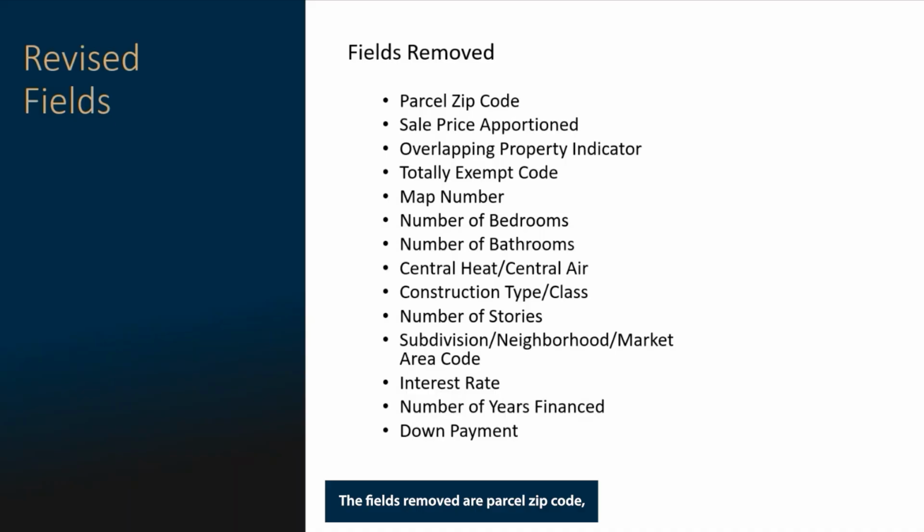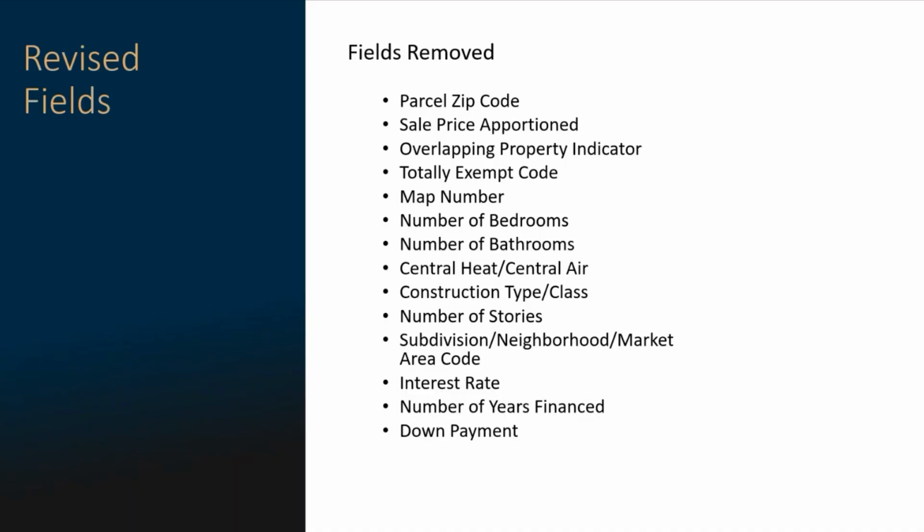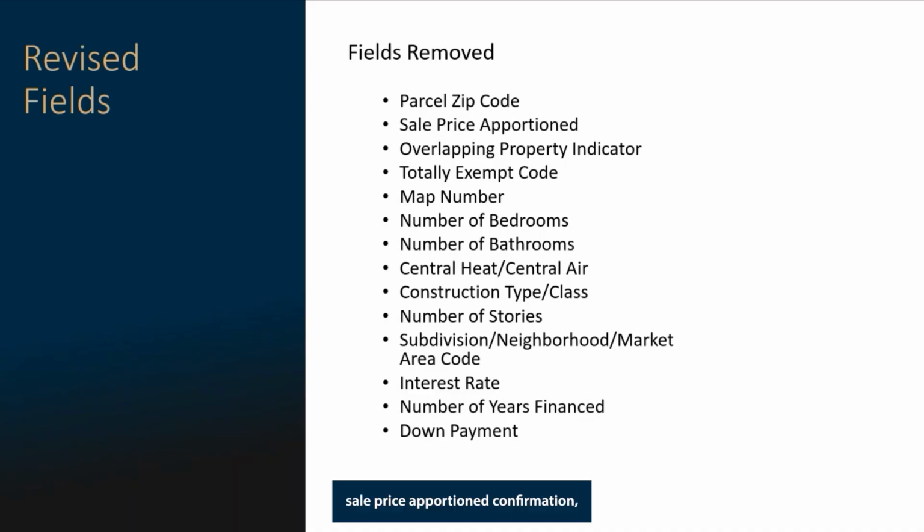The fields removed are the parcel zip code, sale price apportion confirmation, overlapping property indicator, total exempt code, map number, number of bedrooms, number of bathrooms, central heat and air confirmation, construction type and/or class, number of stories, subdivision neighborhood, market area code, interest rate, number of years financed, and down payment. Many of these fields were consistently left blank, so were determined to be ineffective.